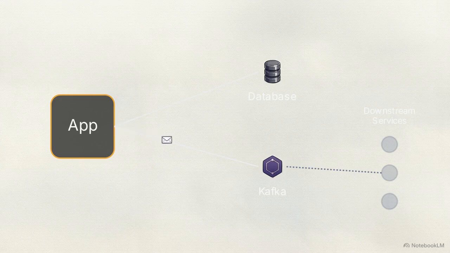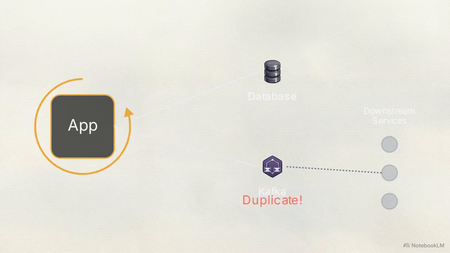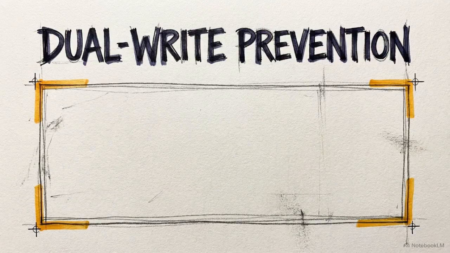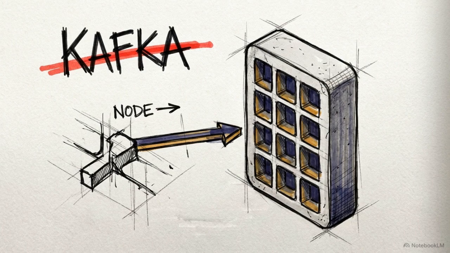Adding application-level retries usually makes the error worse. If the initial Kafka network call succeeded, but the broker's acknowledgement was lost, the retry loop fires a second identical payload. One database insert has now injected duplicate events into the stream. The definitive solution to this race condition is the Transactional Outbox Pattern. We eliminate the second write entirely from the application's critical path.